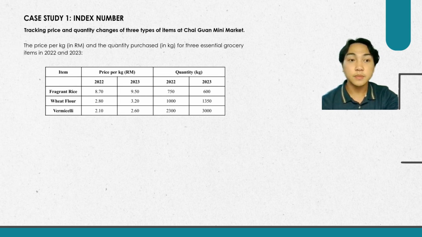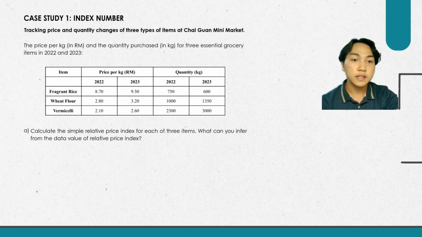Case study 1, index number. Question A. Calculate the simple relative price index for each of three items. And what can you infer from the data value of relative price index?